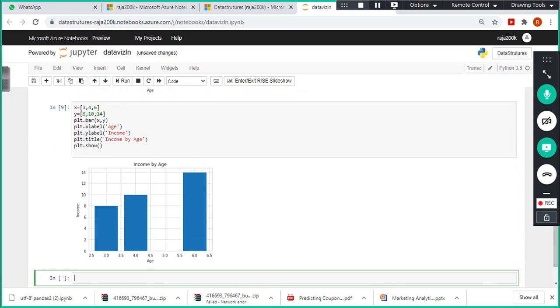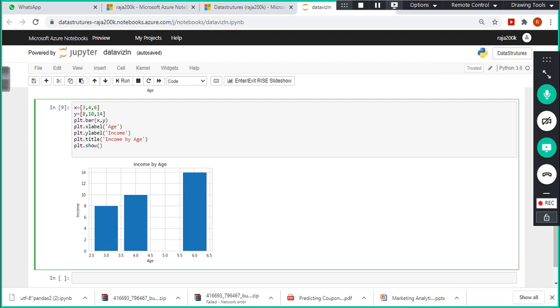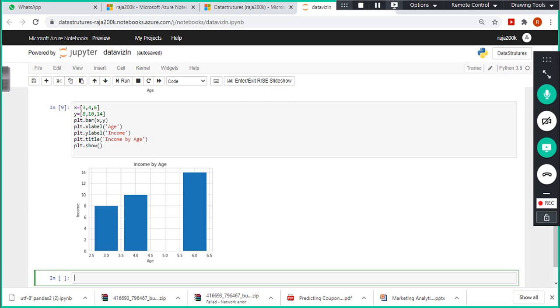Look here. In this case, we have only a few data. If you have millions of data, all you need to do is aggregate the values, sum of the income in this group, create a bucket, an age bucket. In 3-year-olds, how many people are there? And 4-year-olds, how many of them? 6-year-olds, how many people are there? This one is kind of your salary, income. But 3 years and 4 years, 6 years, they don't earn. Just for example's sake, I just use this. And next, we will see how to use a histogram.